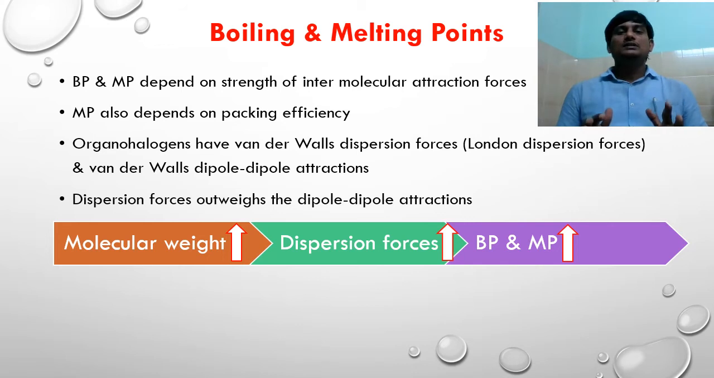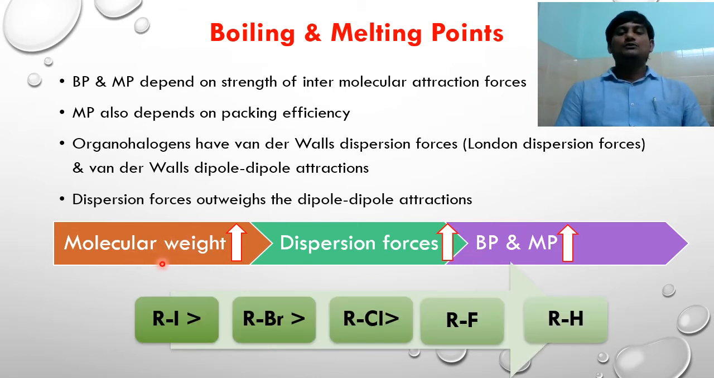forces. We know that the strength of the London dispersion forces increases with the molecular weight. So as the molecular weight increases, the dispersion forces increases. So the boiling and melting point increases. Finally, the melting point and boiling point of halides increases with molecular weight. We know that in halides, iodides have more molecular weight when compared with bromides, chlorides and fluorides. So iodides have higher melting and boiling points when compared with other halides.